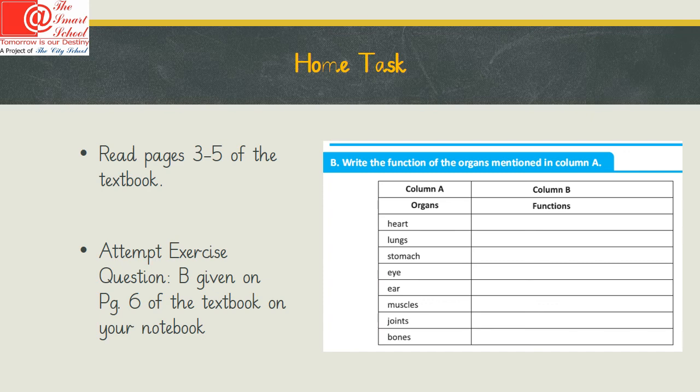Your home task is to read pages 3 and 5 of the textbook. Then you are going to attempt exercise question B given on page number 6 of the textbook on your notebook. This question will look like this, given on page 6 of the textbook.